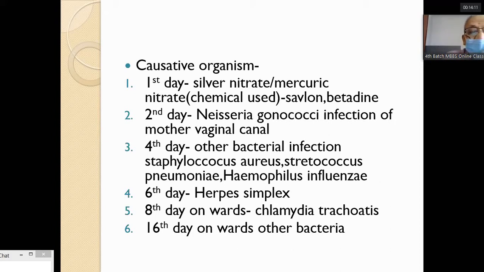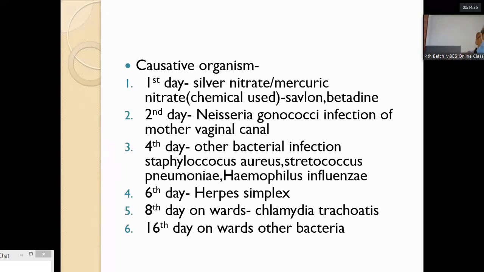If it occurs after 7 days, from the 8th day onwards, it may be due to Chlamydia trachomatis, which can be present in the mother's vaginal canal and cause severe conjunctivitis.